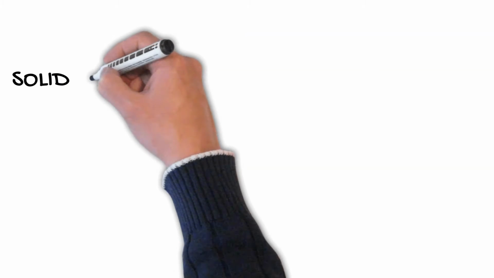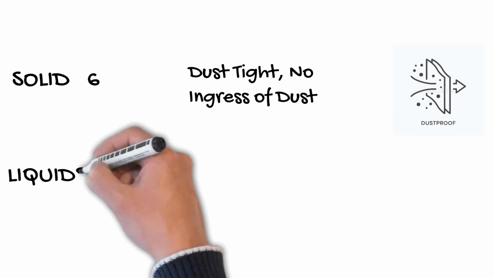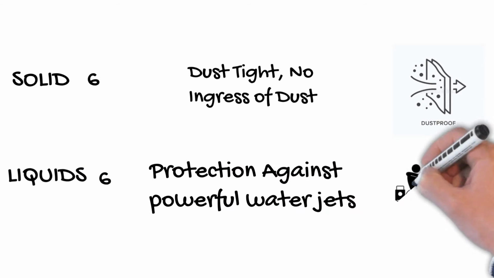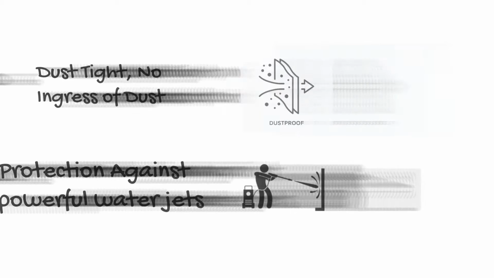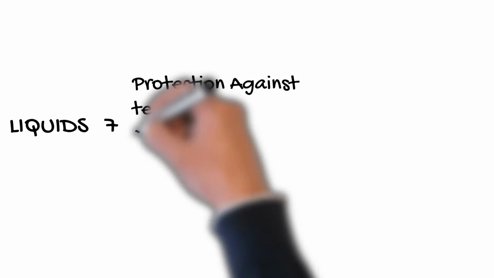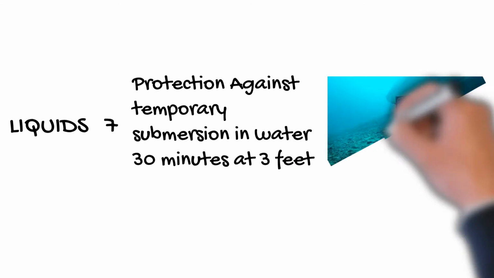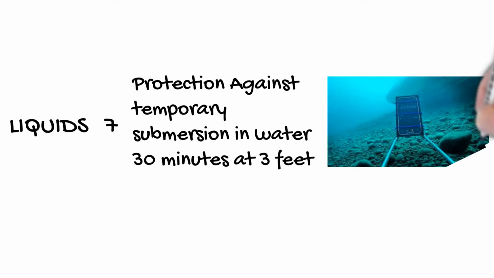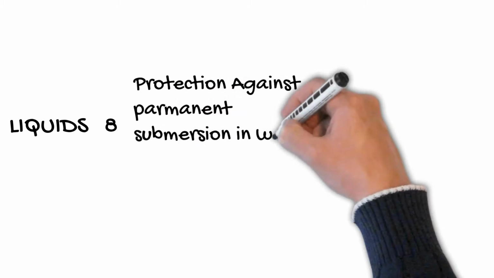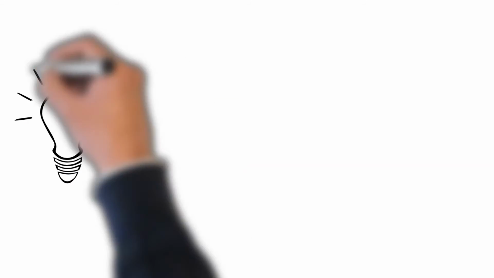A device having IPX rating 6 for solid and liquid is basically dust tight, so there is no ingress of dust in the device. It also protects from powerful water jets. Then IPX rating 7 is for liquid only, because we have ratings up to 6 for solid objects, so here we have only liquid objects starting from IPX 7. If a device has IPX 7, that means it is protected against temporary submersion in water up to 30 minutes at 3 feet, whereas IPX rating 8 means protection against continuous submersion in water at 13 feet. Always remember that a higher IP rating means better protection.